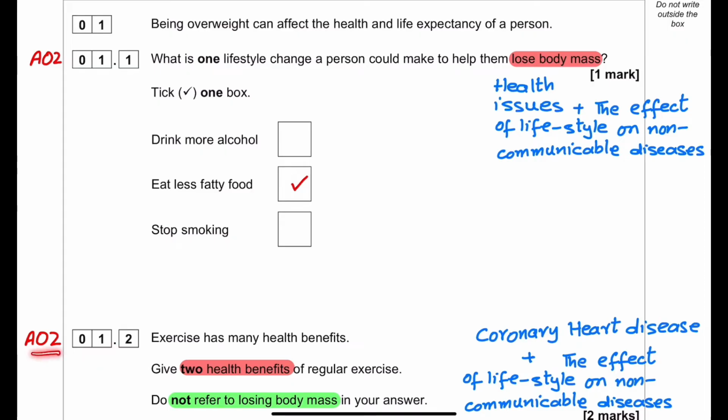1.2 is an AO2 question, and this question is from coronary heart disease and the effect of lifestyle on non-communicable diseases. The question is, exercise has many health benefits. Give two health benefits of regular exercise. Do not refer to losing the body mass in your answer. So the question is about exercise. Regular exercise makes our muscles stronger. It also reduces the risk of cardiovascular diseases such as heart attack.